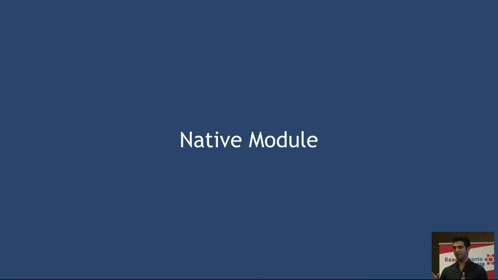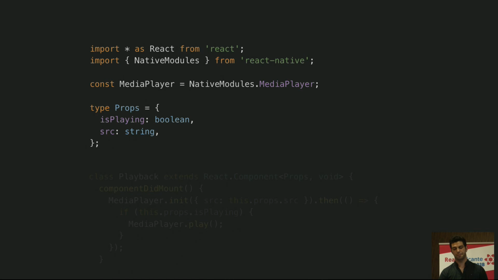So let's assume we already have implemented all the native code in both Android and iOS. We're going to focus on the JavaScript interface. One of the strong points of React is that we can turn any imperative API into a declarative one by using a React component, right? So let's take a look. That will be our playback component or media player. We import the native module by using NativeModules from React Native. And then we will have two props. One is isPlaying, that will determine whether we are playing or not, and the source to indicate the remote location of the audio file.